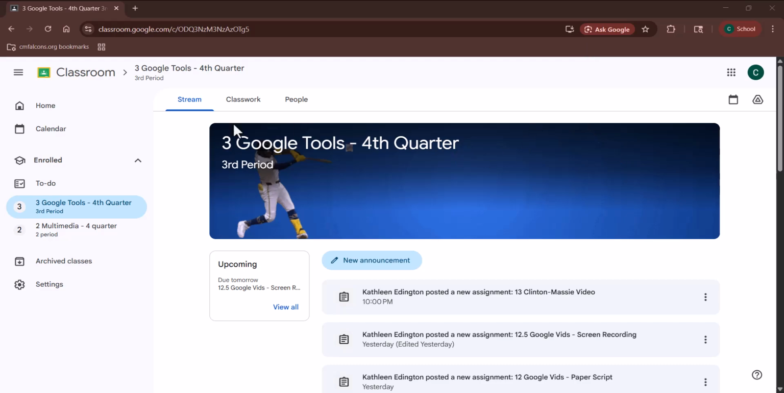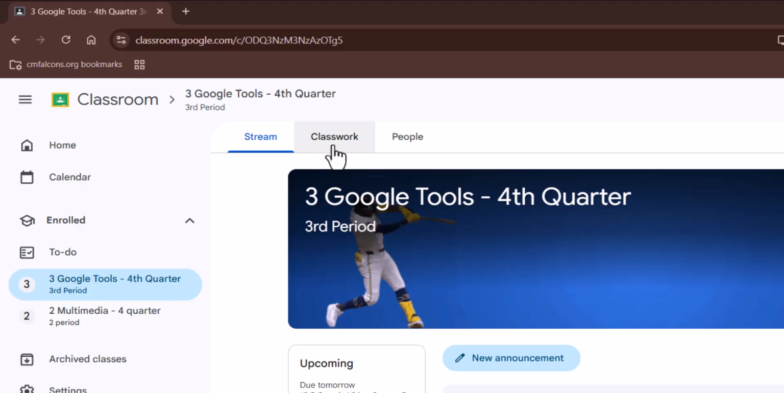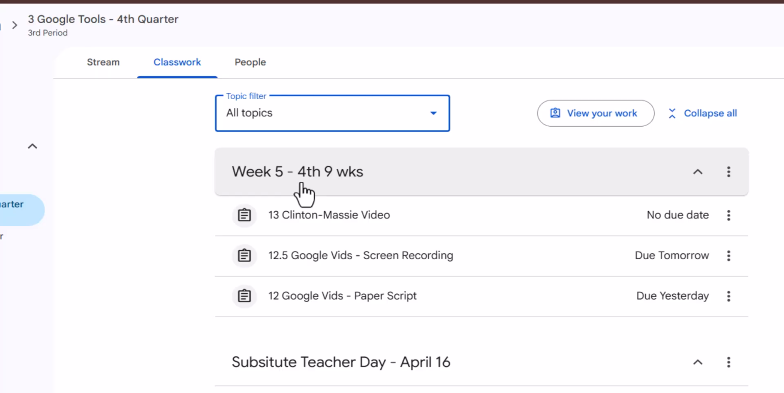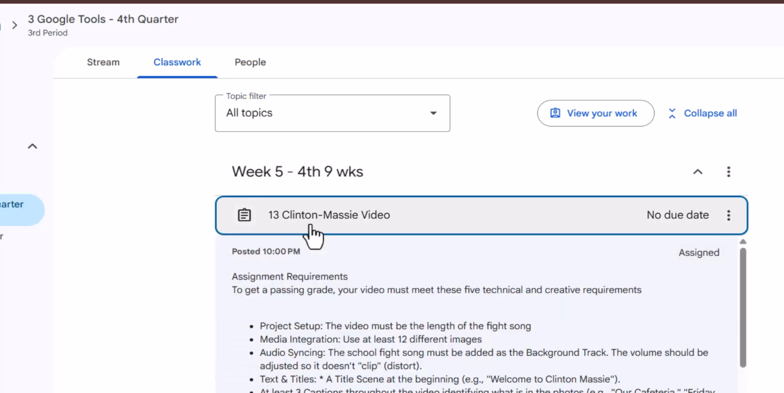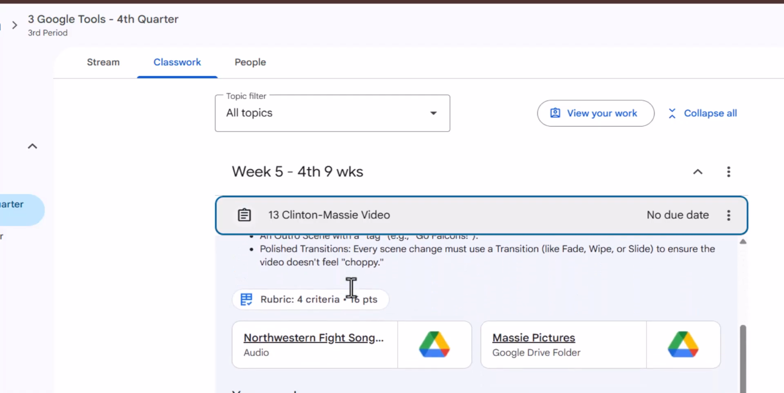Okay, today we're going to do another video. And to start, go to classwork in Google Classroom. And we're in week 5 and go to assignment 13. Here are the requirements, and there's the rubric.